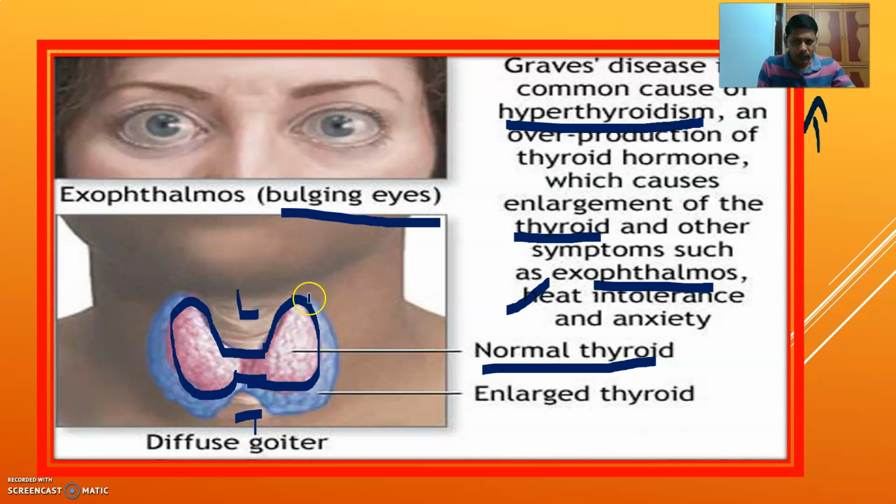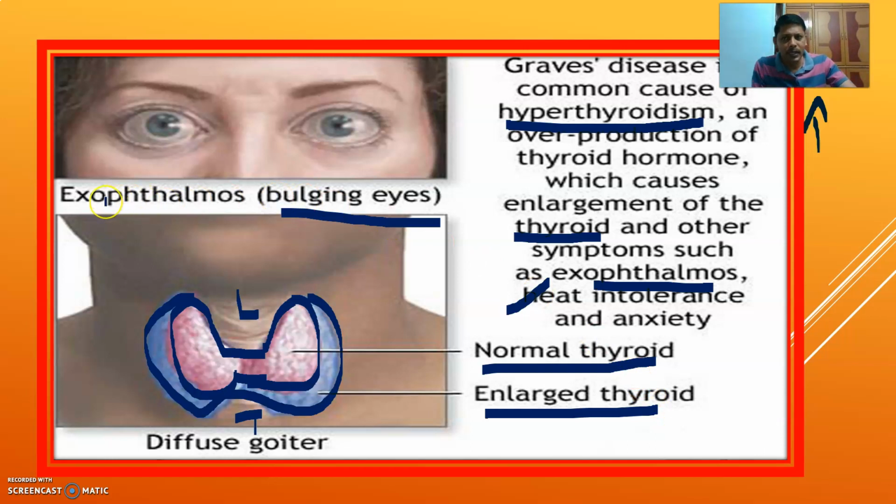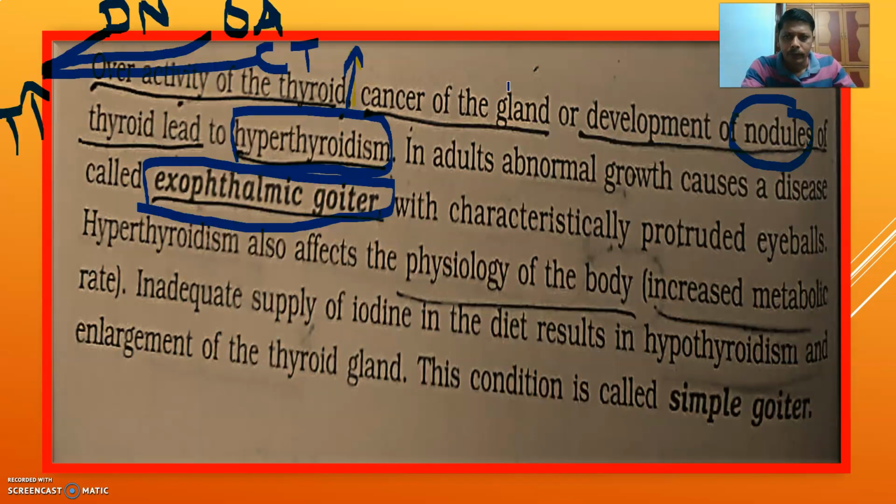Next, when the thyroid gland size increases, the enlarged thyroid gland causes exophthalmos. Very important, otherwise called Graves' disease. It is one of the autoimmune diseases, which is characterized by protruded, bulged eyeballs.